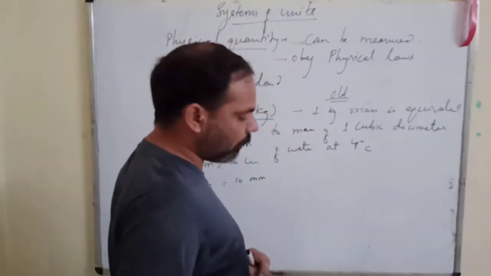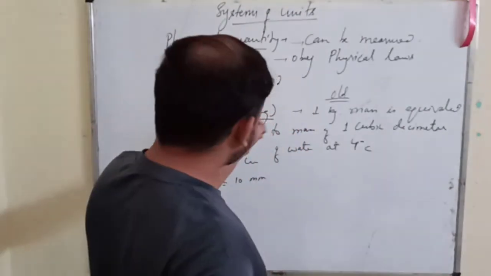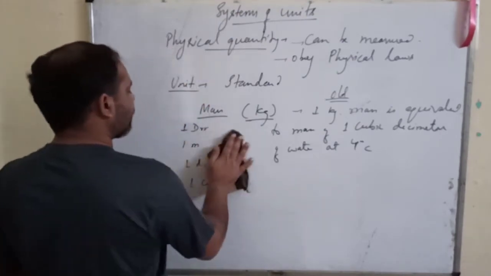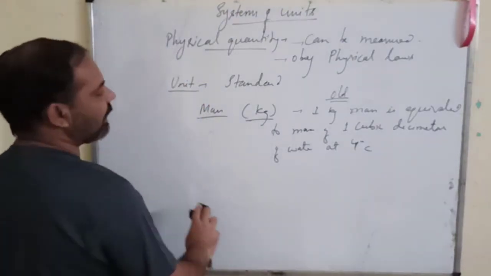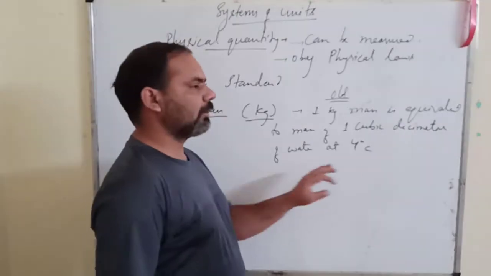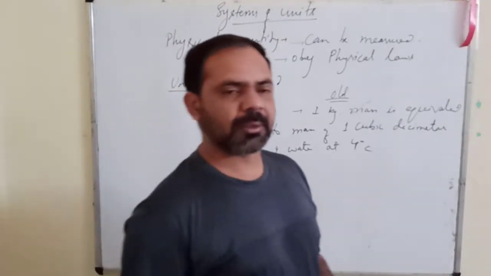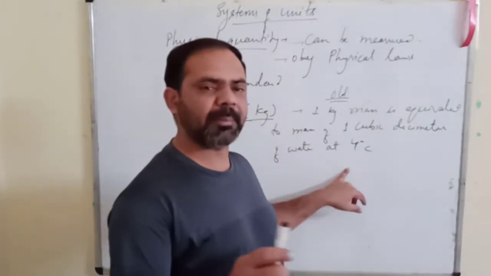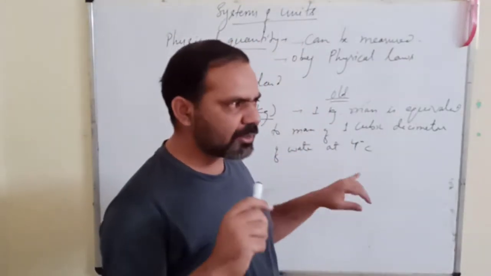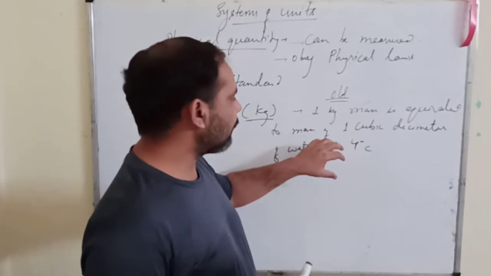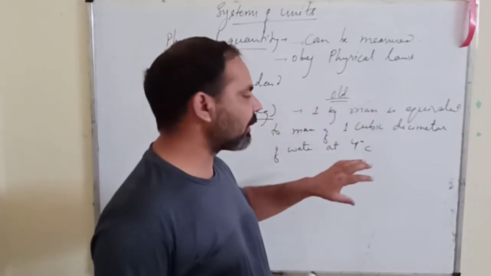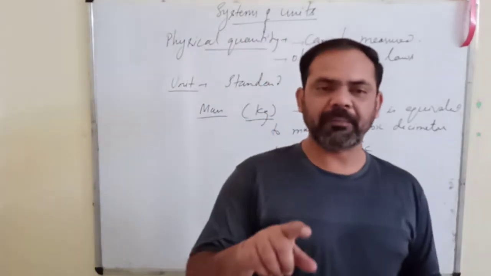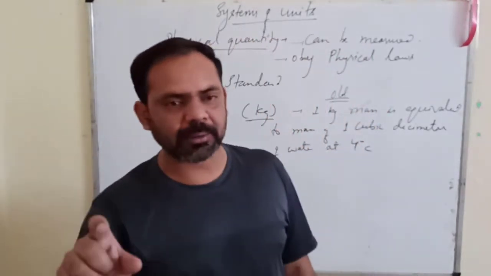Okay, so this was the old definition of 1 kg mass. Now there was some problem. The problem is that the mass of water at 4 degrees Celsius not only depends on the temperature, it depends on the pressure also. So the mass of 1 cubic decimeter of water at 4 degrees Celsius itself will be different at different places on earth.